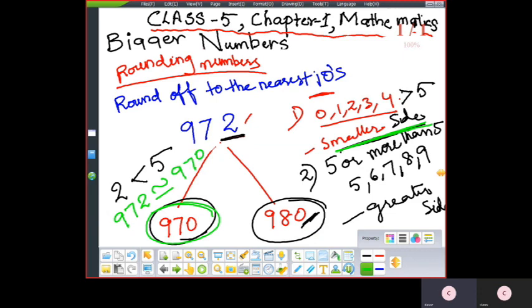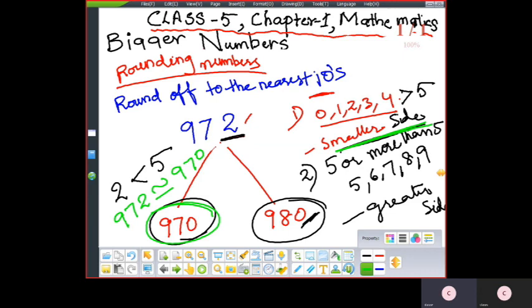This is the approximate value, not the exact value. It is called the estimated or approximate value. So this is called rounding off to the nearest tens. Okay, children, this definition and all of this I'll give you in your My Class Campus app. Some problems also I'll give you, and even one worksheet, so that it will be easy for you to do the calculation part.